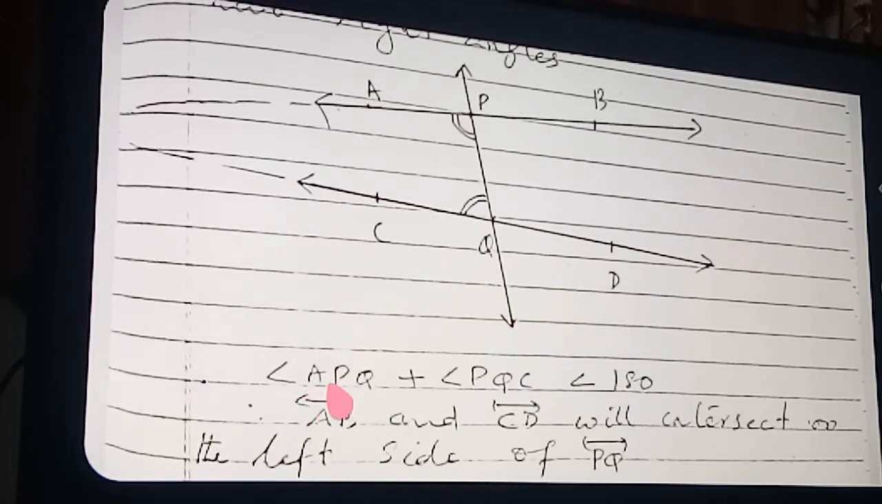So angle APQ plus angle PQC is less than 180. Then line AB and line CD will intersect on the left side of line PQ. I have properly written the left side of line PQ over there. So on the left side of line PQ, where the sum of the angles is less than 180, that side.